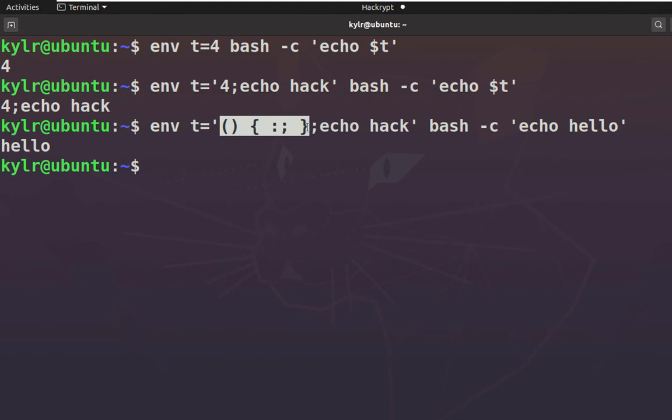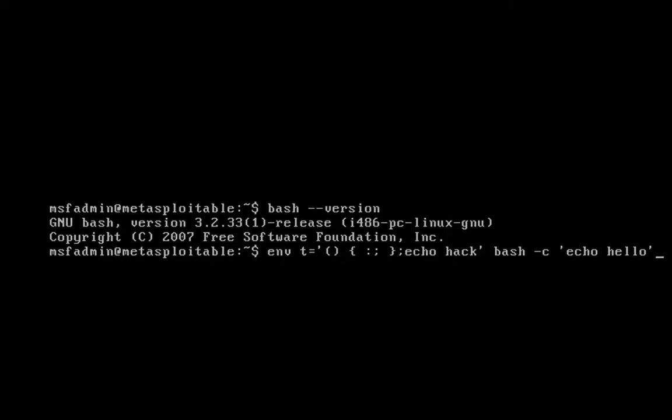The Shellshock vulnerability exists only for bash up to version 4.3. Now in this Metasploitable Linux we can see that the bash version is 3.2. If we run this statement here, you can see that the command echo hack is executed and we got the output hack. It means it is vulnerable to Shellshock.